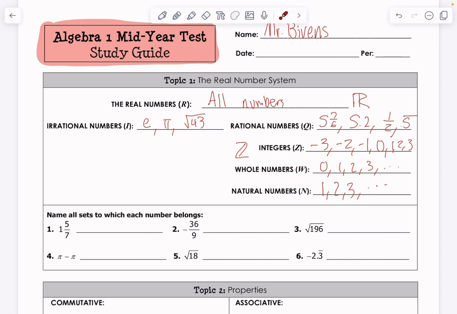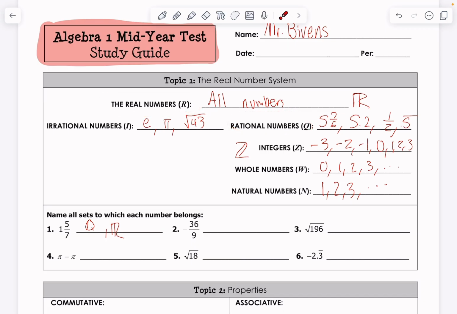Is it an integer? Nope, I wish. Is it a rational number? Of course, this is a rational number. This 1 and 5/7 tells me that's a fraction. That decimal does repeat, and so it does not go on forever. So thus, I'm going to say it's at least a part of the set of rational numbers, which we go by a fancy Q. You don't have to write it like that. And then it also belongs to the set of real numbers. Okay, if it belongs to the rational numbers, it must belong to real numbers.